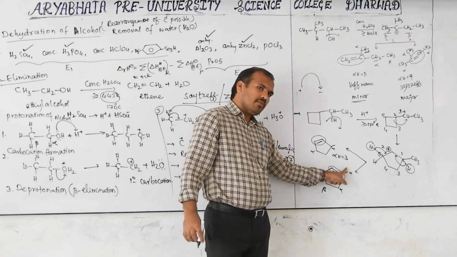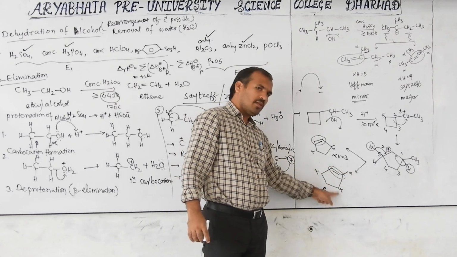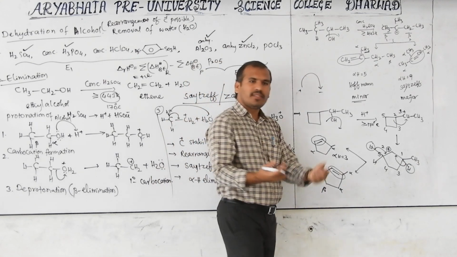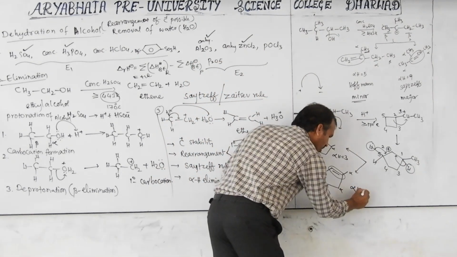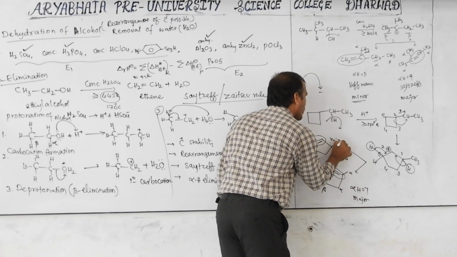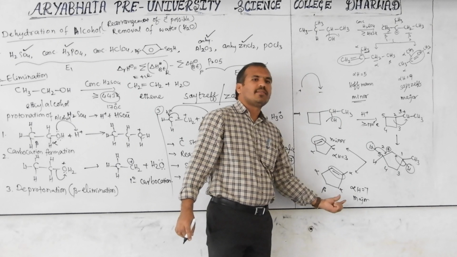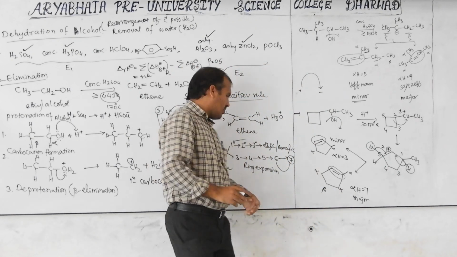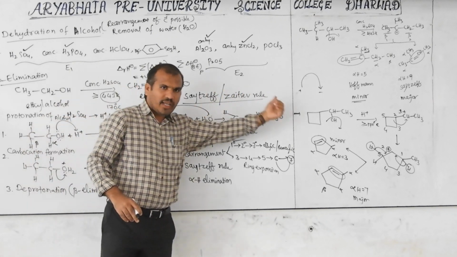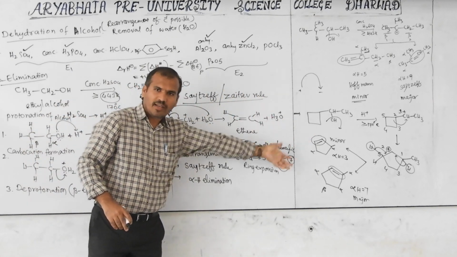Here 3 hydrogens, here 2 hydrogens, here 2 hydrogens. Total 2 plus 2, 4, 4 plus 3, 7. So the alpha hydrogens here are 7. That's why this is the major. This is the minor, called the Hofmann product. This is called the Saytzeff product. So with this, I completed ring expansion. The Saytzeff product is already included.